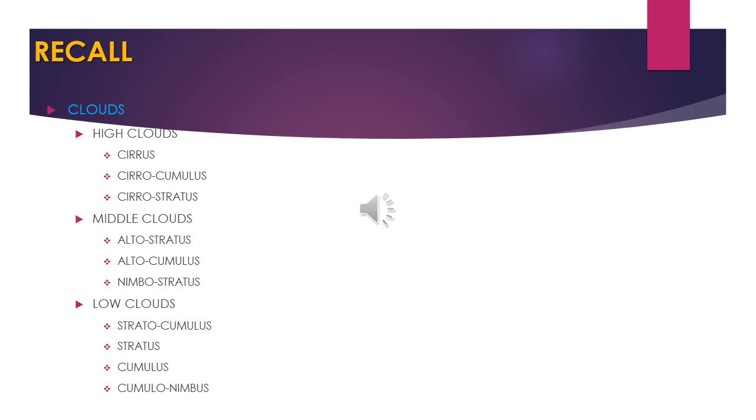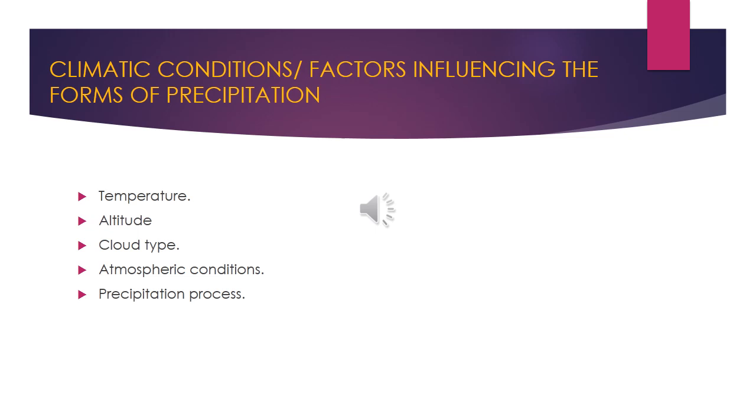Today's class we will discuss about precipitation first and then rainfall. So precipitation, the factors that influence the forms of precipitation. So the climatic conditions or the factors that influence the forms of precipitation are temperature, altitude, cloud type, atmospheric condition and precipitation process. So precipitation, that is, the water vapor after it gets condensed comes down to earth in different forms. So the factors which influence the form of different types of condensed water vapor are temperature, altitude, cloud type, atmospheric condition, precipitation process.